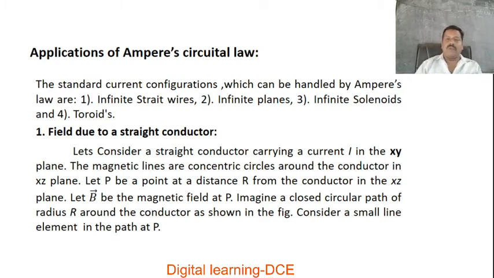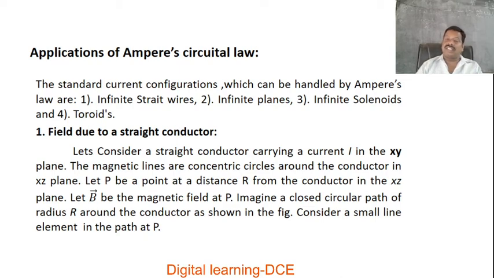Now we are going to discuss the field due to a straight conductor. Field means magnetic field. Let's consider a straight conductor carrying a current I, placed in the XY plane. The magnetic lines are concentric circles around the conductor in the XZ plane.